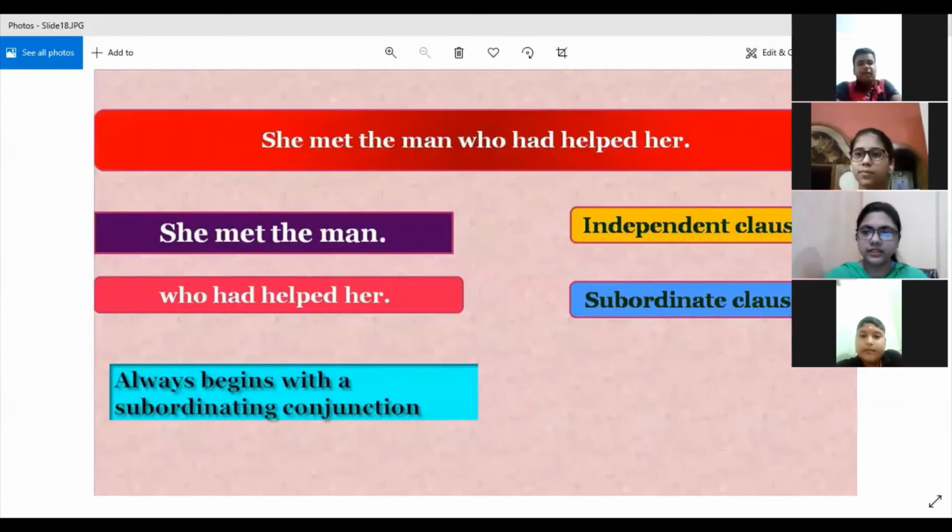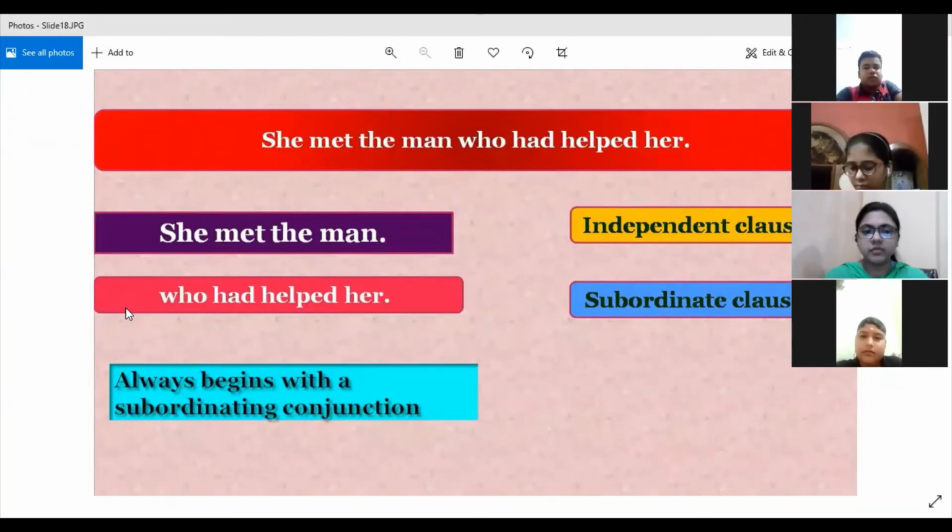Yes, explain this example. She is the subject, ma'am. "She met the man" makes complete sense, ma'am, and it can also stand alone. That is why it is an independent clause, ma'am. "Who helped the man" is a dependent clause, as it does not make complete sense, ma'am. So it is a subordinate clause.